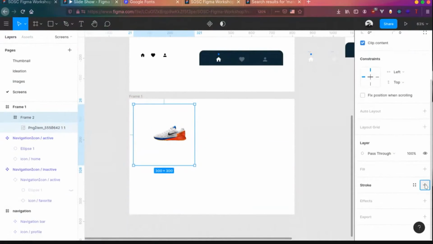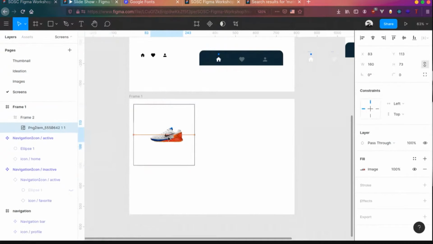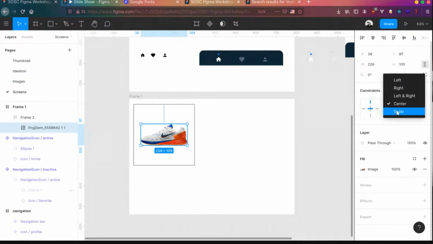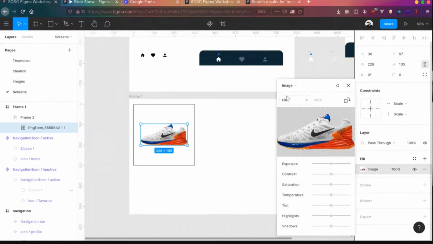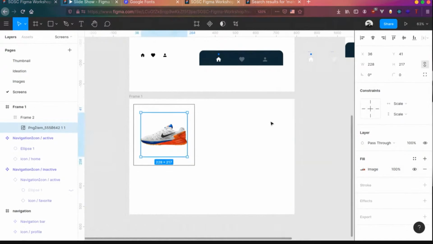Yeah, let's do that. So this is our shoe. You can resize it a bit, and let it be the same. We need to scale the images as the frame scales. So we change the scale, and we change the height of this image a bit. Instead of fill, you can change to fit so that it won't squish or squash whenever you're changing the size of the image. It will just fit over there. You can change the height of the image because different shoes have different sizes. So that's our shoe right now.